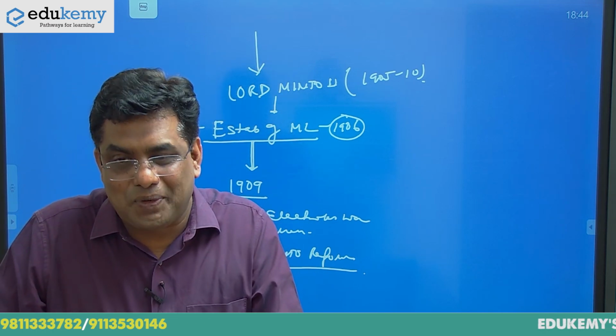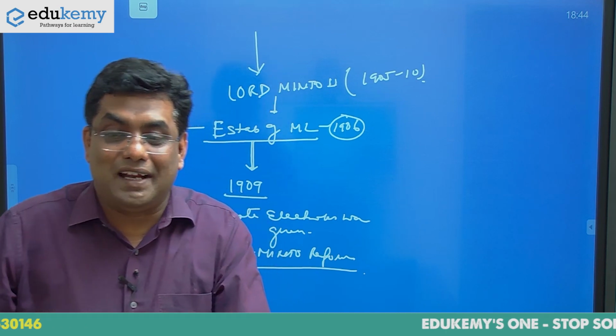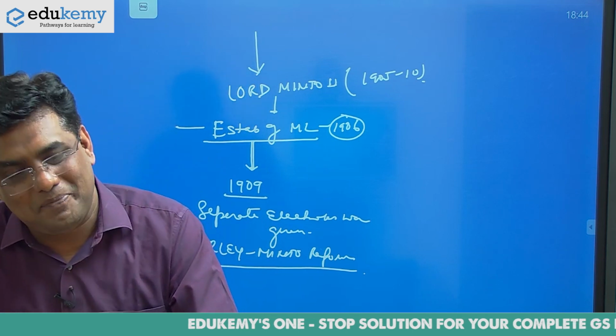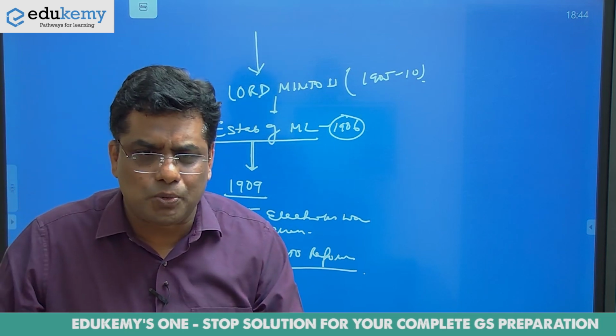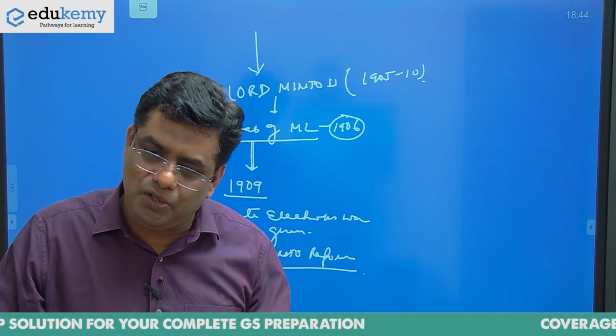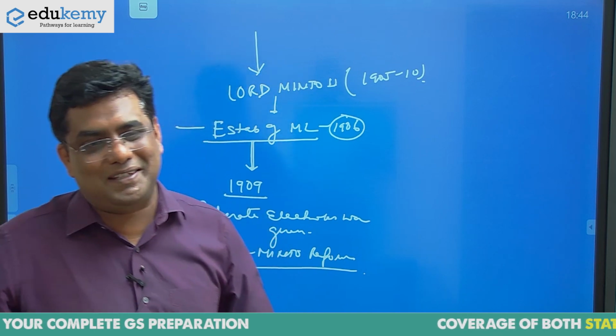Okay. And Sunil is very curious about that silent killer. Yes, silent killer means speaks little and does maximum. Contrary to Curzon. Curzon बोलता बहुत था, but होता कुछ नहीं था. And Minto, that's why I told you silent killer.